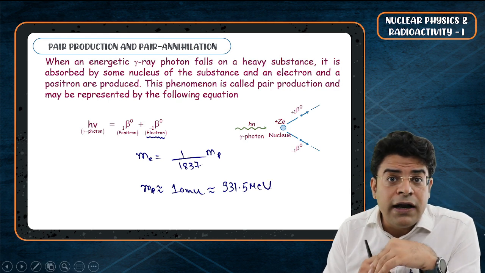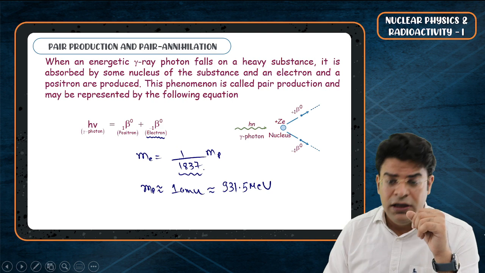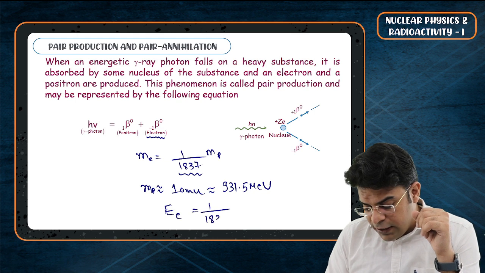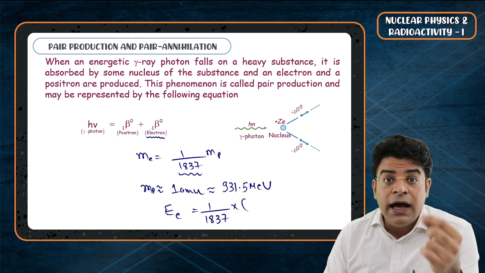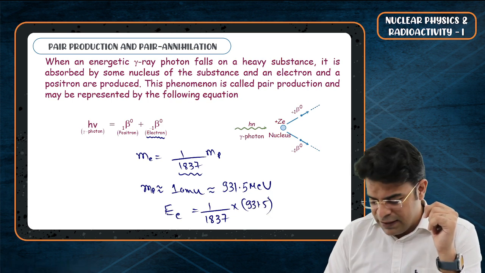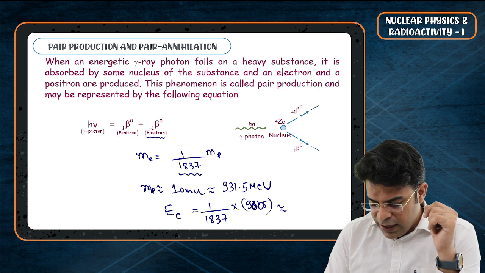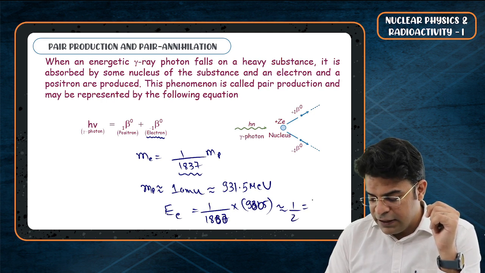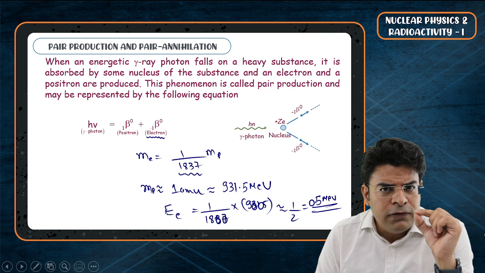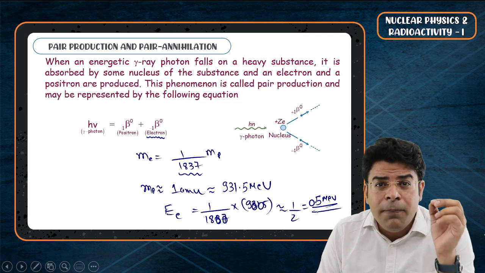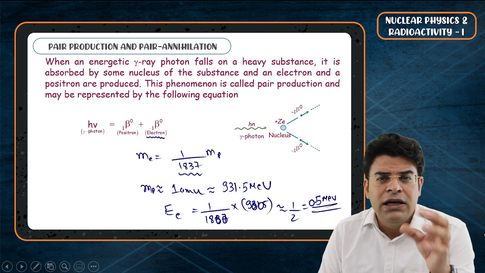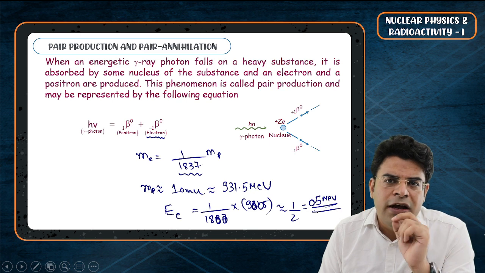Since the mass of an electron is 1837 times smaller, the energy associated with the electron's mass will be 1 upon 1837 times smaller compared to that of a proton. So 931.5, take it like 900, and take it like 1800, you get half. So that is 0.5 mega electron volt. Hence, the energy associated with the mass of an electron is nearly equal to 0.5 mega electron volt.